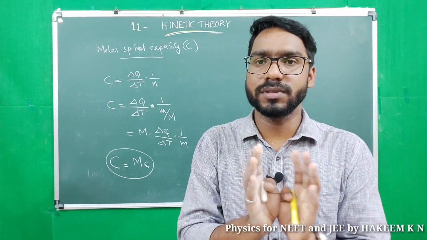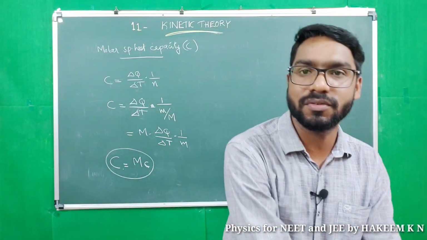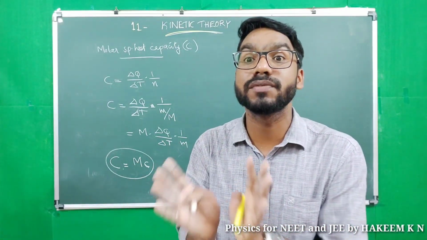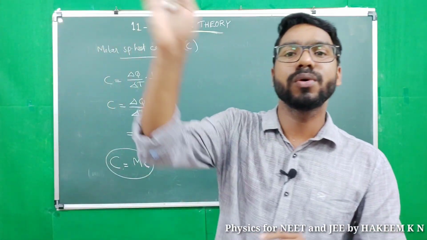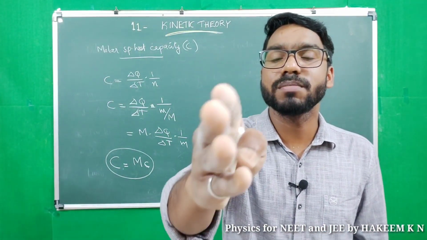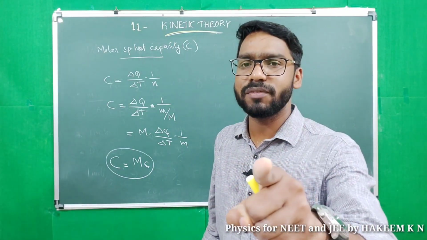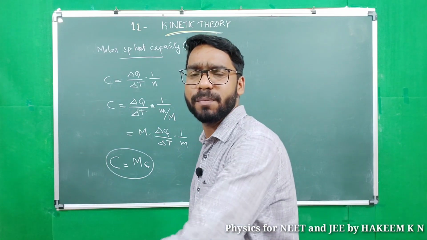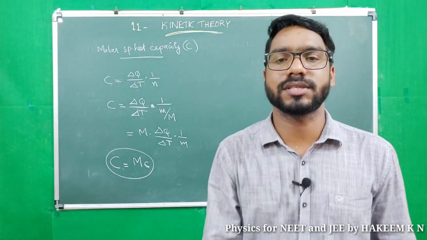In isobaric process, we will use C equal to Cp. In isochoric process, we will use C equal to Cv. In adiabatic process, we will use specific heat capacity equal to 0. And in isothermal process, specific heat capacity is infinity. So specific heat capacity can have values from 0 to infinity according to the process.